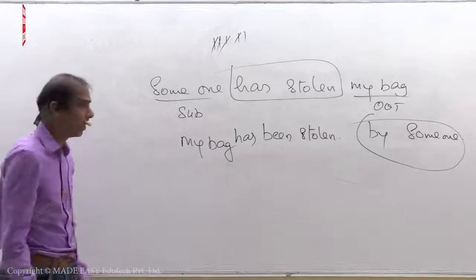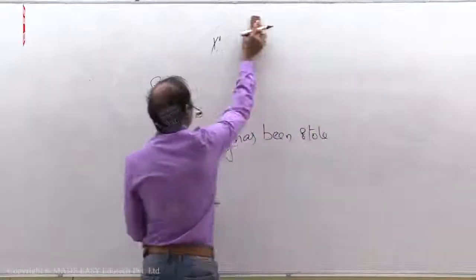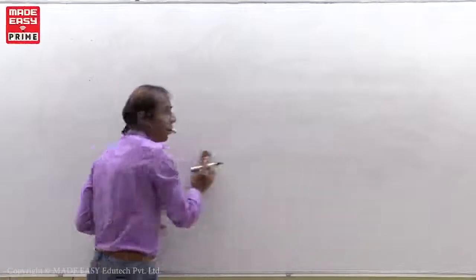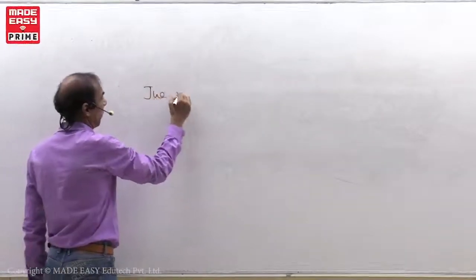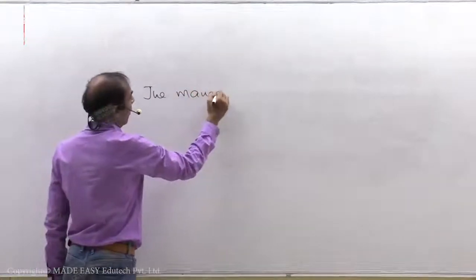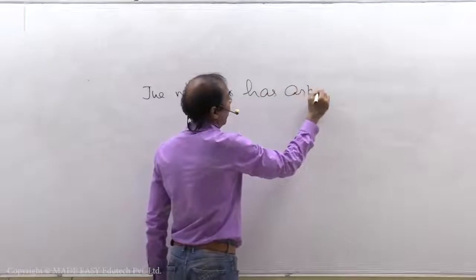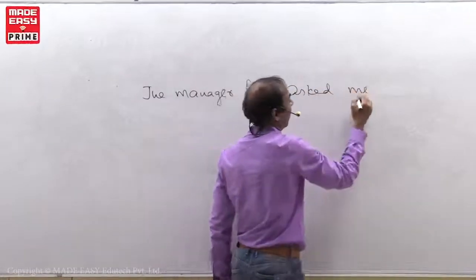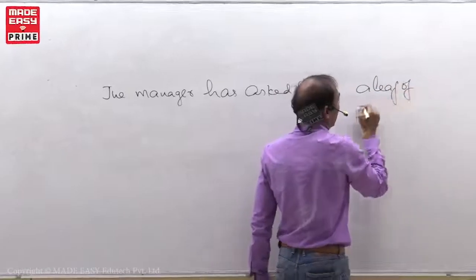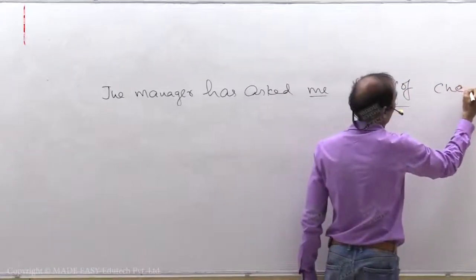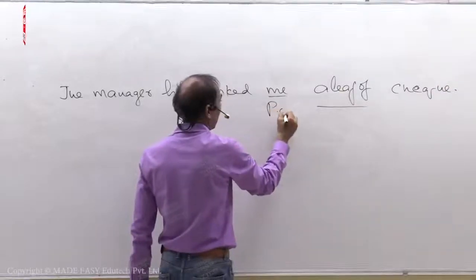Okay? See, I give you one sentence. You try yourself. 1 minute I give you time. The manager has asked me a leaf of check. This is personal object.